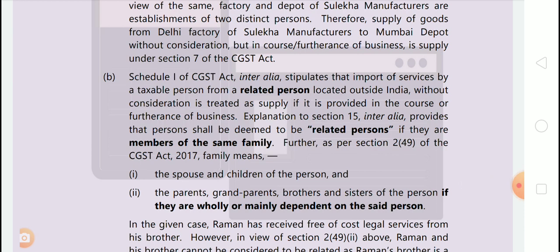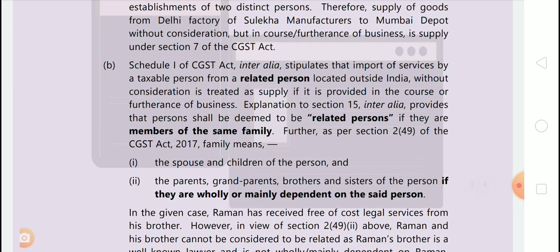Schedule 1 of CGST Act inter alia stipulates that import of service by a taxable person from a related person located outside India without consideration is treated as supply if it is provided in the course of furtherance of business. Explanation to section 15 inter alia provides that persons shall be deemed to be related persons if they are members of the same family.